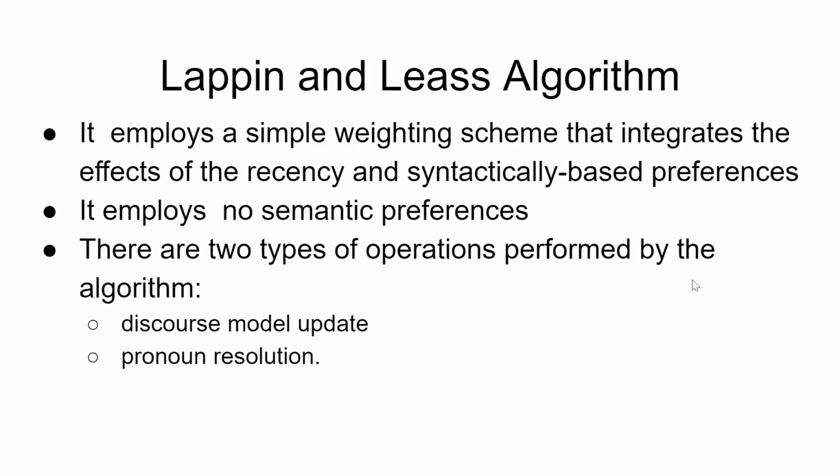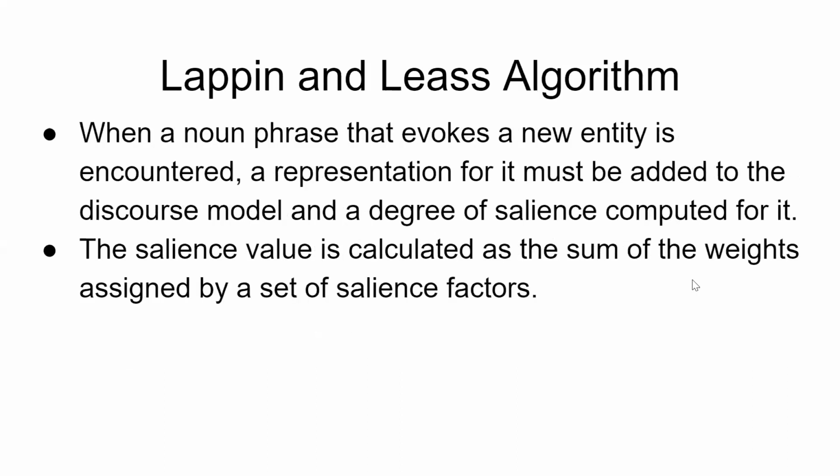There are two types of operations performed by the algorithm. The first one is the discourse model update and then pronoun resolution. So after updating the model, we will be doing the pronoun resolution. So these are the two important operations that is used by the algorithm.